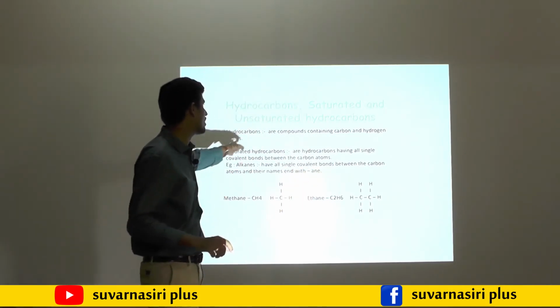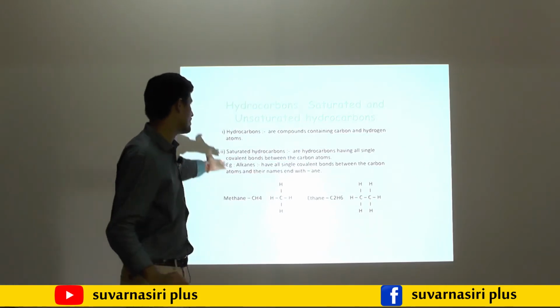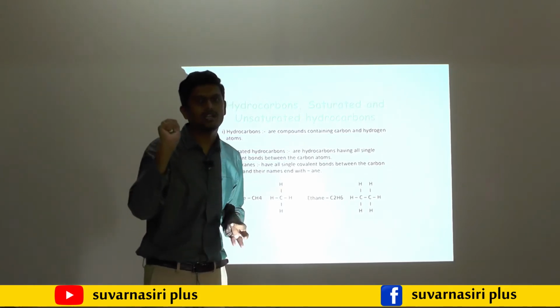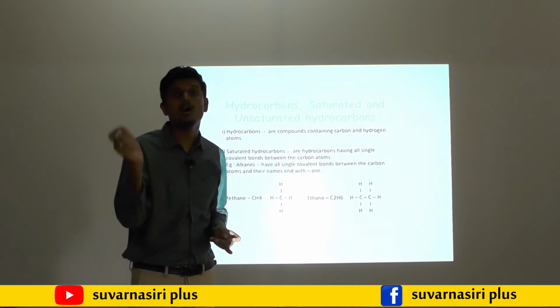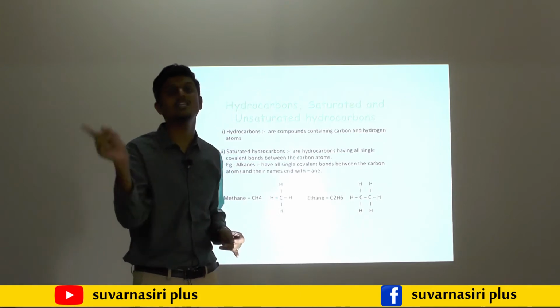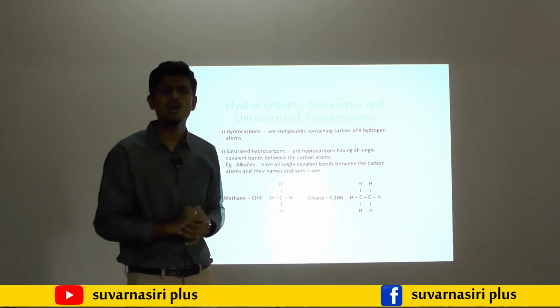So hydrocarbons are the compounds containing carbon and hydrogen. They are called as hydrocarbon. First one, saturated. What is meant by saturated? If in between carbon and carbon a single bond is present, then it is called saturated. If a double bond or triple bond is present, then it is called as what?